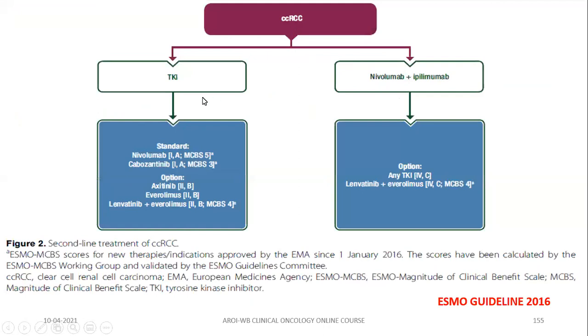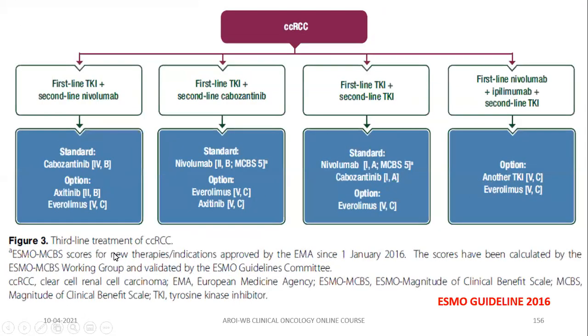If the patient progresses on TKI in clear cell carcinoma, you can advise nivolumab or cabozantinib. As a second line, if the patient progresses on nivolumab or ipilimumab, then you can give any TKI or lenvatinib plus everolimus. For third line management, it depends on first line and second line treatment.